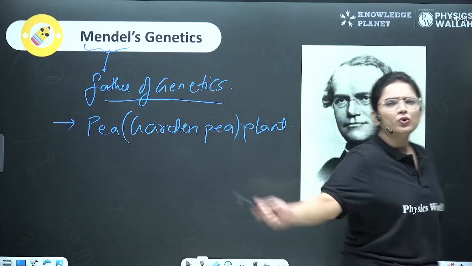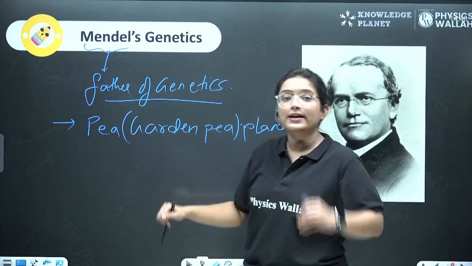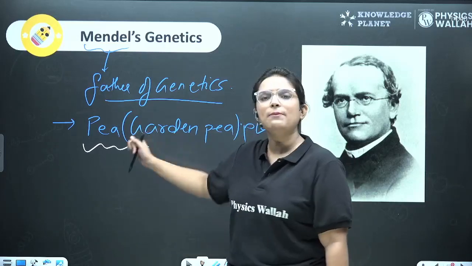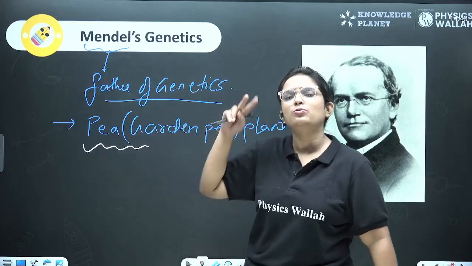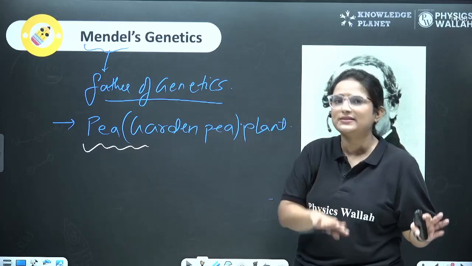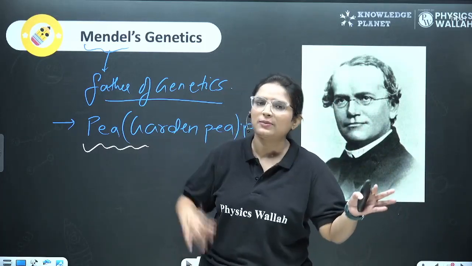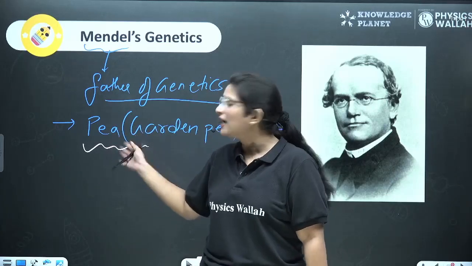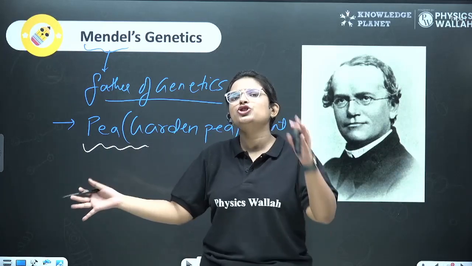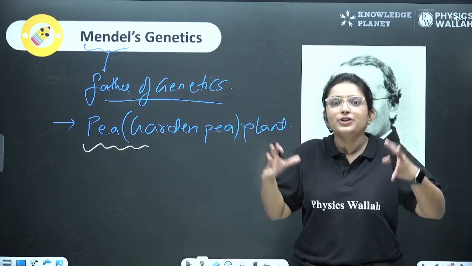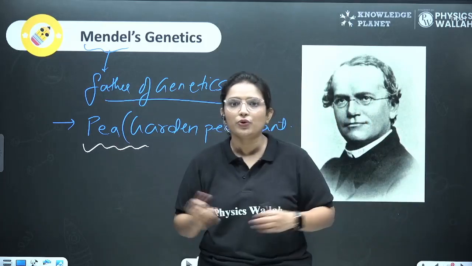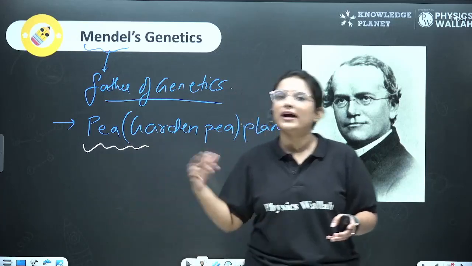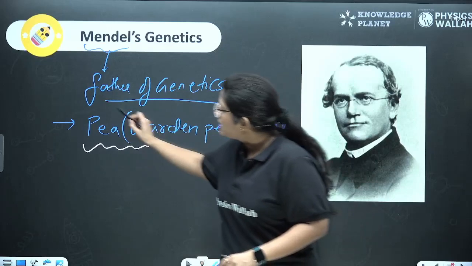Now, why did he choose this plant? There was an advantage to choosing this pea plant. First of all, it's a bisexual plant. That means it has both the male and the female parts, the male reproductive system and female reproductive system, in one single plant. And this plant was annual. It has a short life cycle. And it showed different characters too. So that was very easy. He said it's easy to work on this, and I will get the conclusions very soon. So then he chose this pea plant.